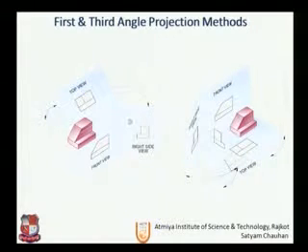And opposite to that, in third angle, the top view will be above the XY line and the front view will be below the XY line, and the right hand side view will be open this way, so it will be drawn on the right hand side. So this is the basic difference.